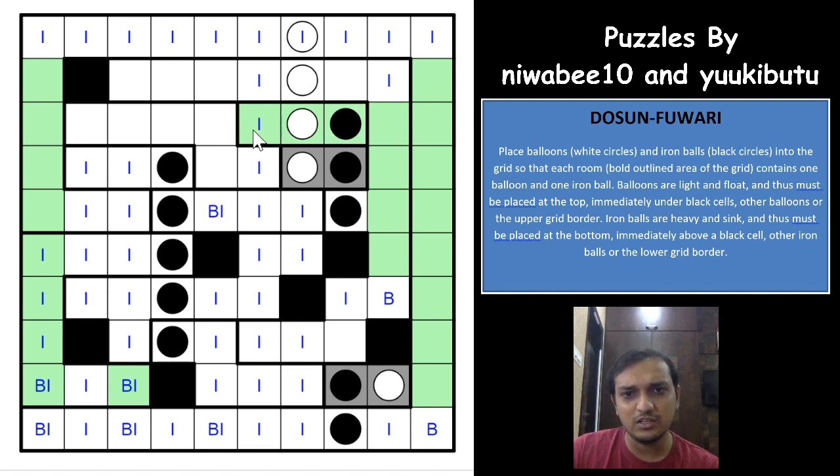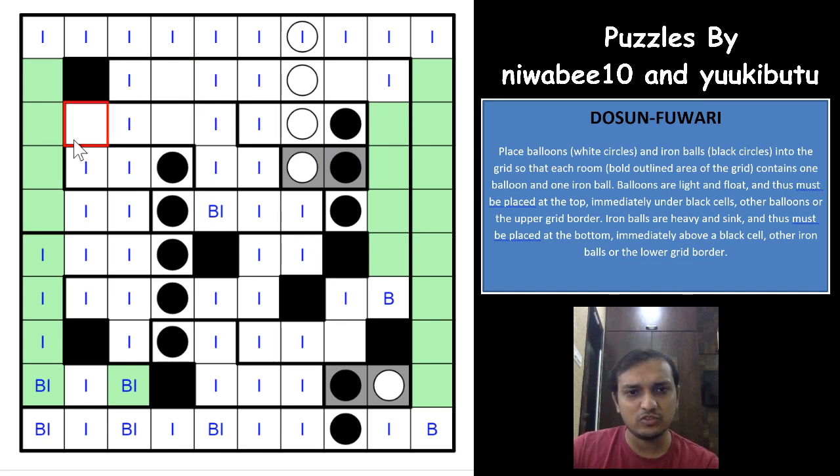I'll just mark the region that we have fulfilled here. This also is fulfilled. And okay, let us not confuse more with the colors here. So okay, now you need an iron ball in this region, right? So an iron ball can be here. Okay, so none of these cells can be iron balls now, right? So nice, none of these cells can be iron balls.